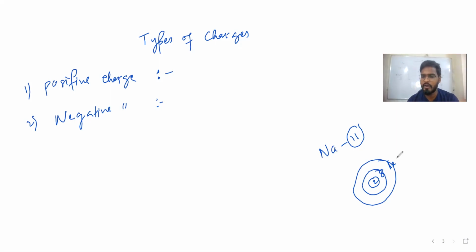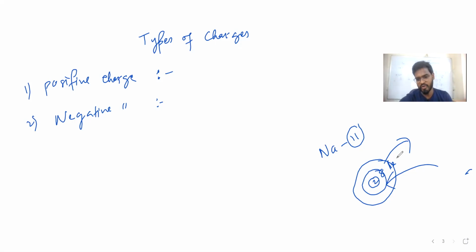It means you cannot take out protons, you cannot give protons. Whenever you talk about charge, you have to deal with electrons only. If you want to take out, you take out electrons. If you want to give, you give electrons.